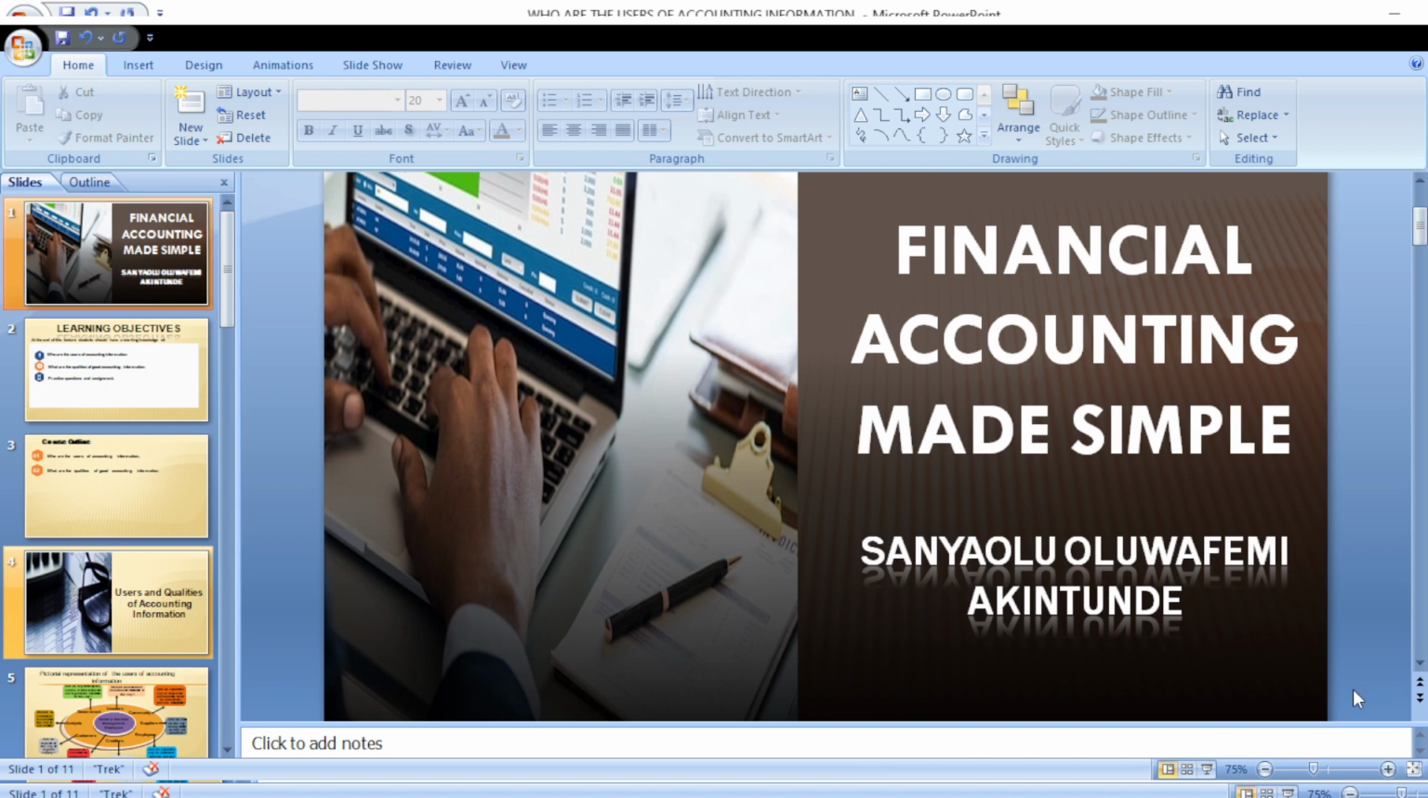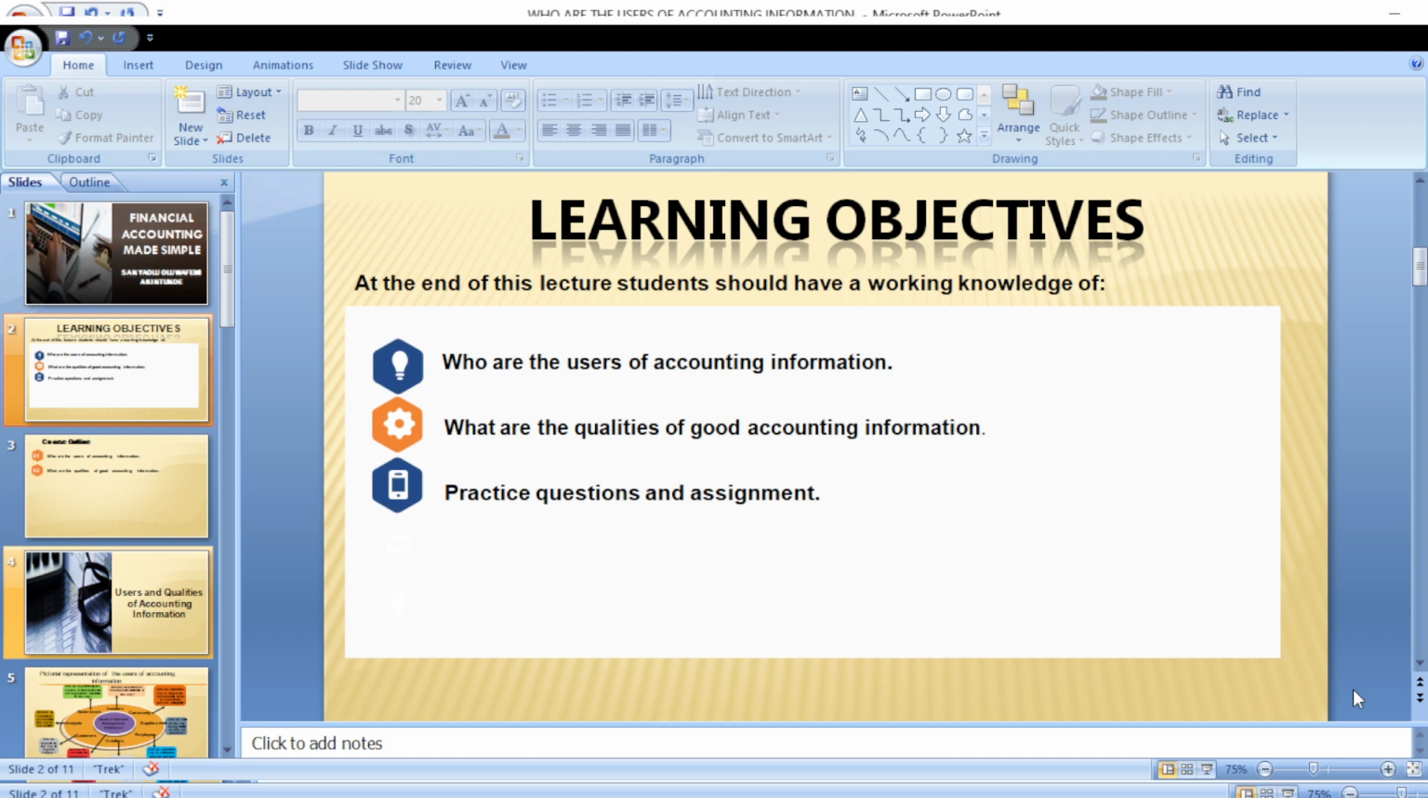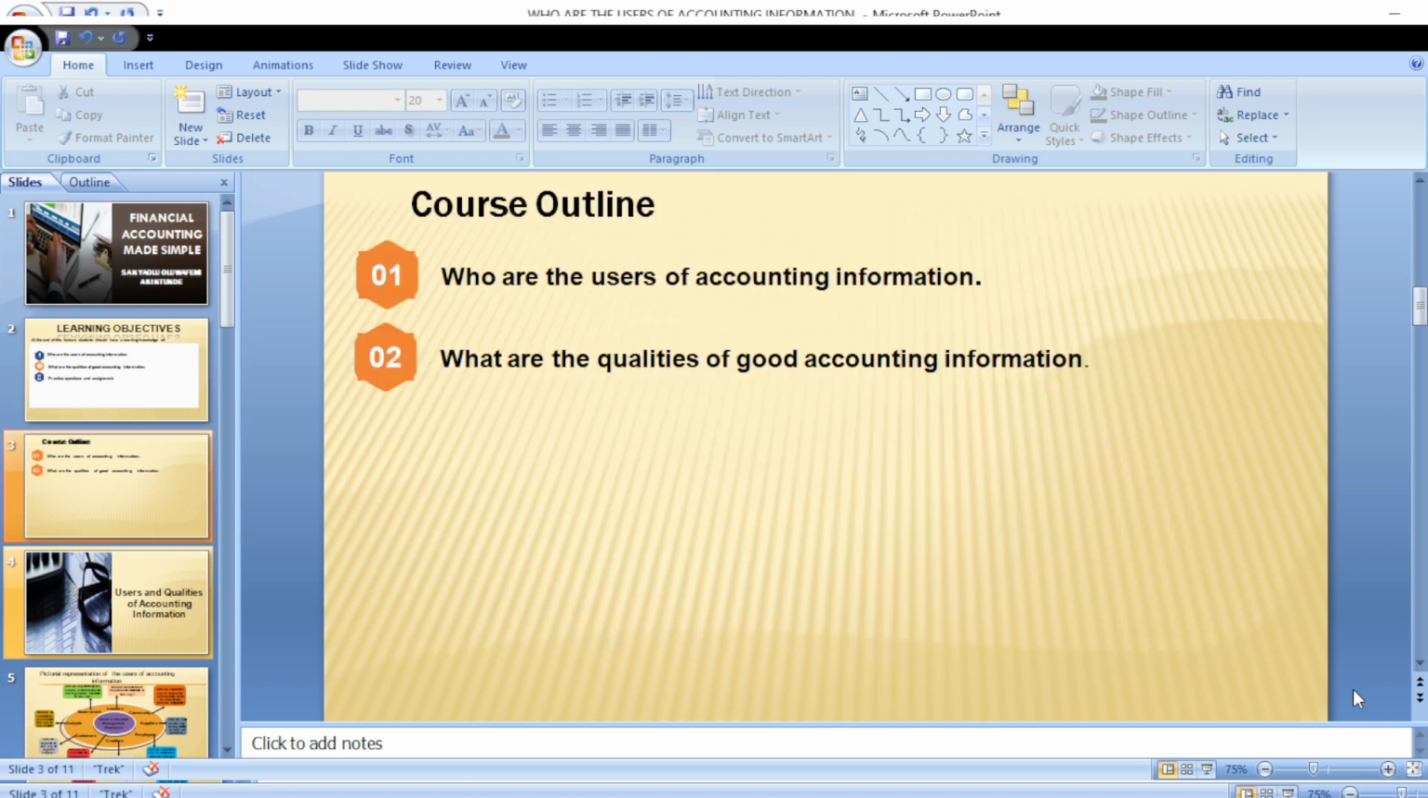So we're going to first of all be looking at the learning objective. Now, what is the learning objective? At the end of this course, students should be able to have a working knowledge of who are the users of accounting information, what are the qualities of good accounting information. Then, as usual, you'll have practice questions and assignments just for you to test your knowledge on whether you understand everything that has been taught so far in this course.